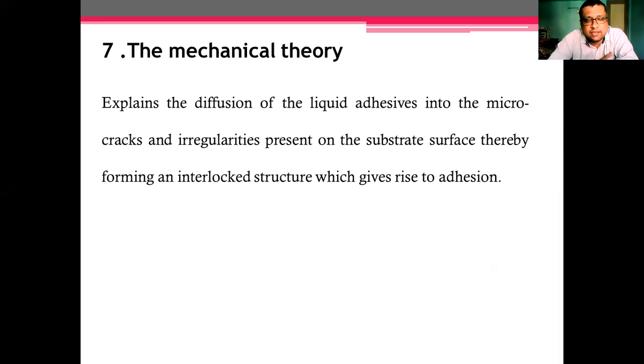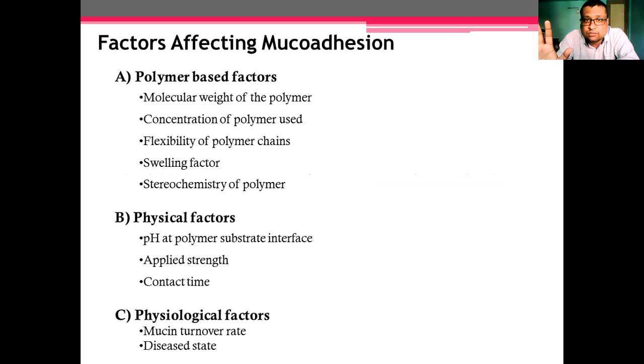After that, the mechanical theory. In mechanical theory, there is a very simple phenomenon. That is, there will be micro cracks or irregularities present on the substrate surface. Means our device has certain micro cracks. So whenever such a device comes in contact with the mucosal layer, the mucus will penetrate into those cracks, and there will be the formation of interlocking, and that's why the adhesion will be seen. My friend, these seven theories are hypothetical, means every different scientist has put forward a different logic behind the attachment of these devices. Okay.